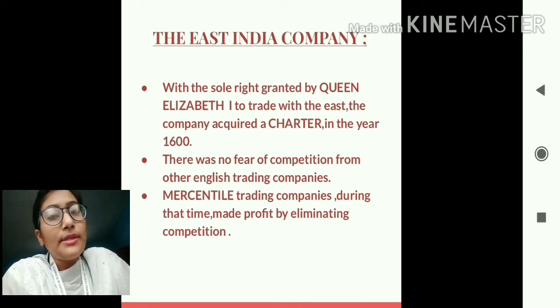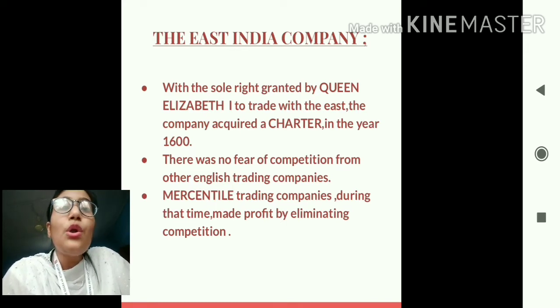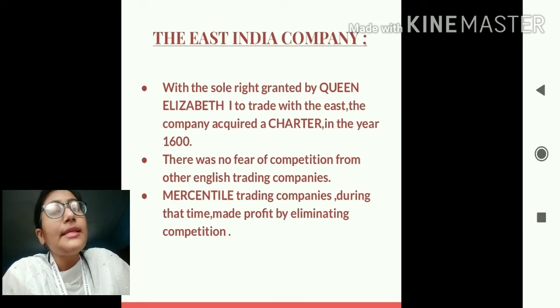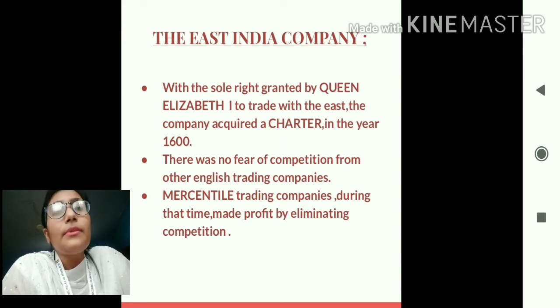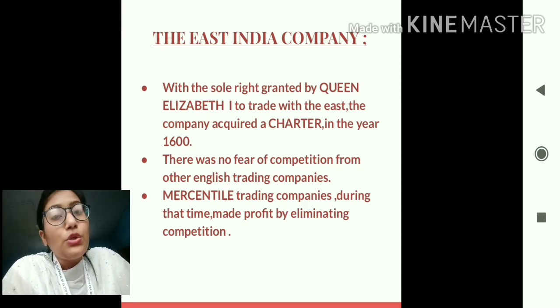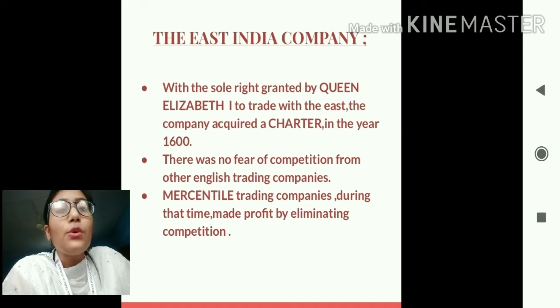At that time, students, in England, there was the rule of Queen Elizabeth I. Queen Elizabeth I granted power or right to the East India Company to come and trade in India. That means Queen Elizabeth I gave the right to the East India Company to come to India and trade in the East. Since they came and traded in the East, that is why it is known as the East India Company. And with the right which was given by Queen Elizabeth I, the company acquired a charter, and this was in the year 1600.